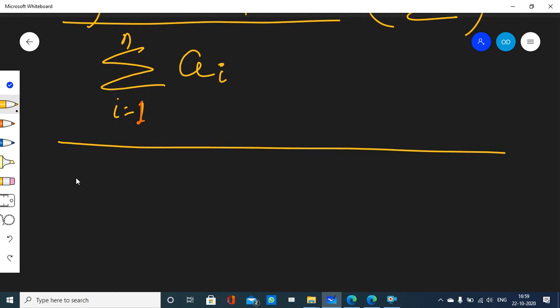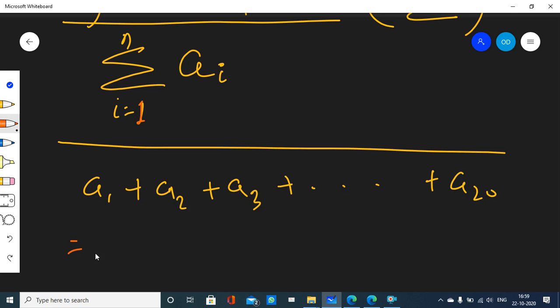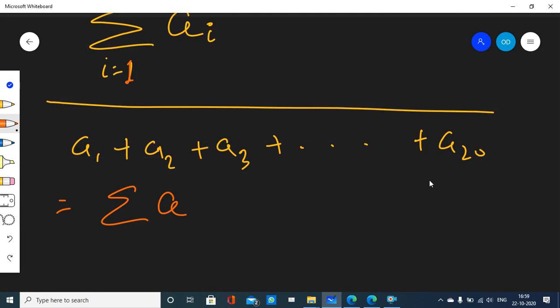Suppose I write a1 plus a2 plus a3 plus dot dot dot plus a20. The compact way of writing this is sigma of a. Here there is no n; we are using 20. Whatever comes to your mind, you can put n here, or i here, it's okay. Let me put n here: n equal to 1 to 20. You can write i equal to 1 to 20, k equal to 1 to 20, j equal to 1 to 20. Okay, so take the screenshot.